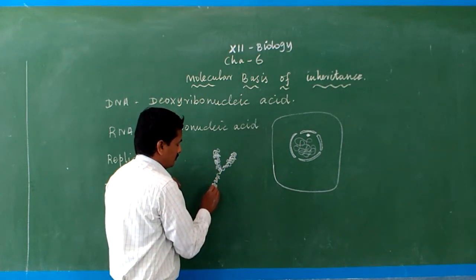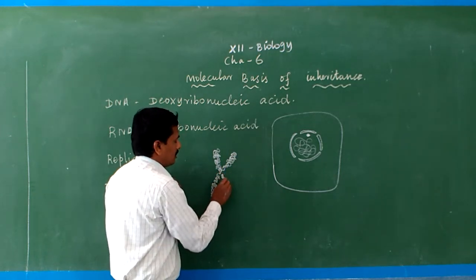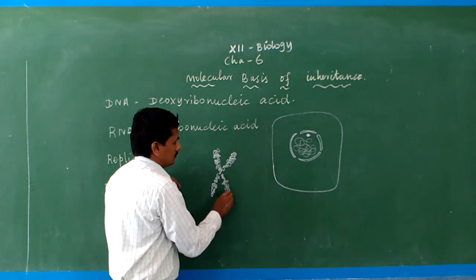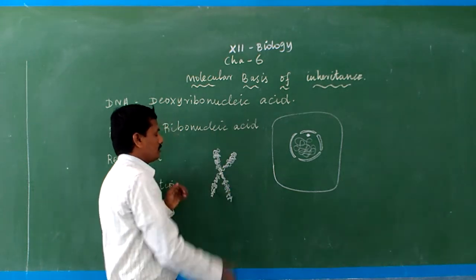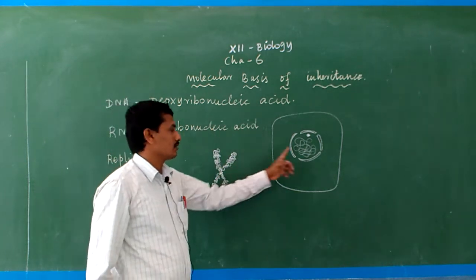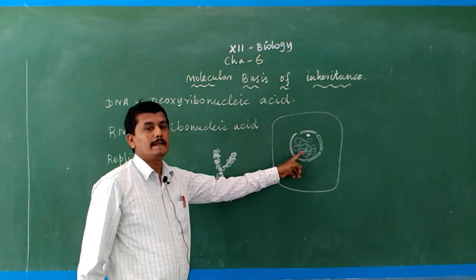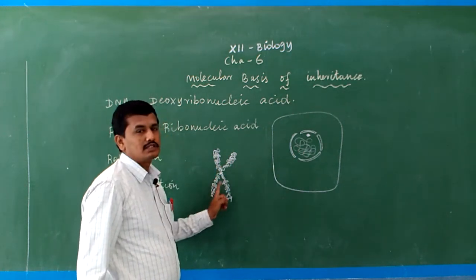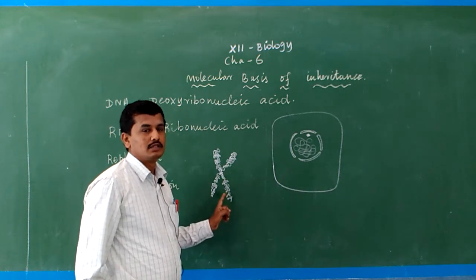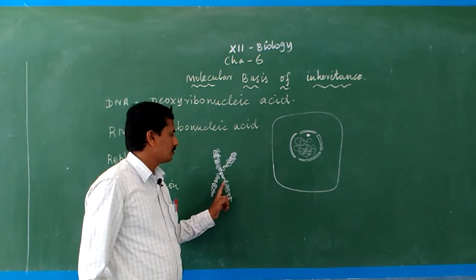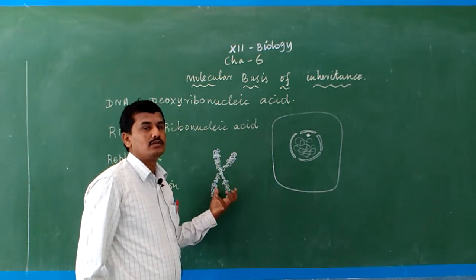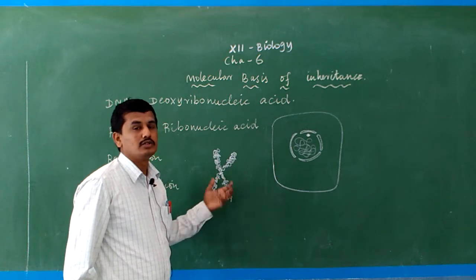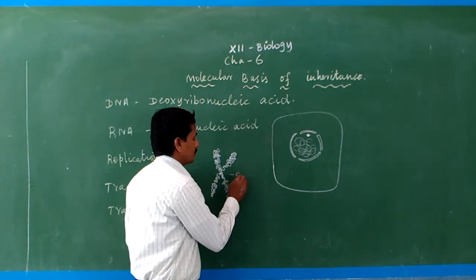It is nothing but the chromosome. The chromosomes are the chromatin reticulum condensed, actually chromatin with non-histone protein. The chromatin slowly condenses to form chromosomes during the cell division stage.